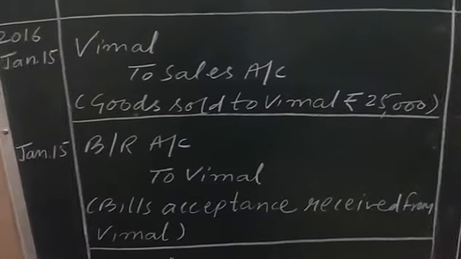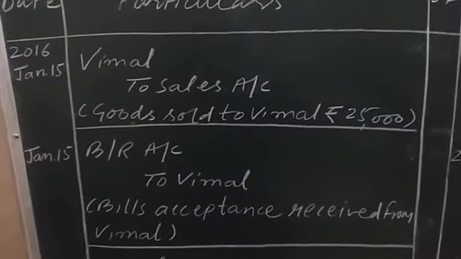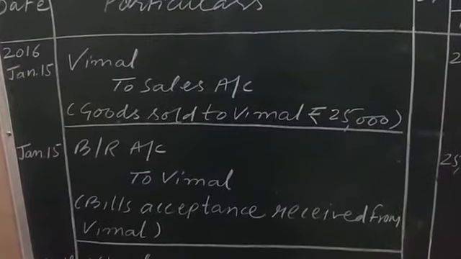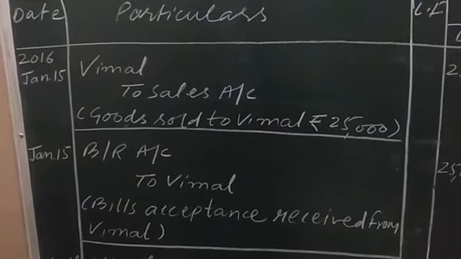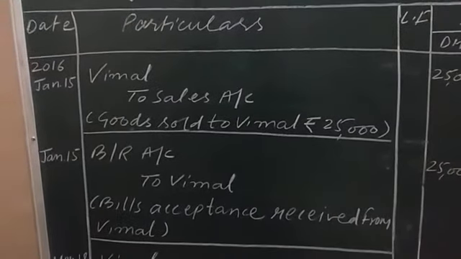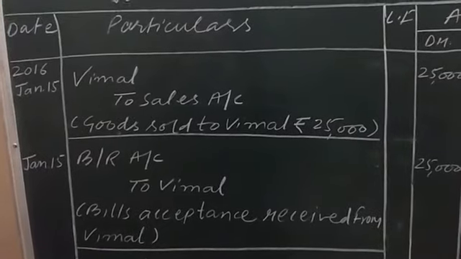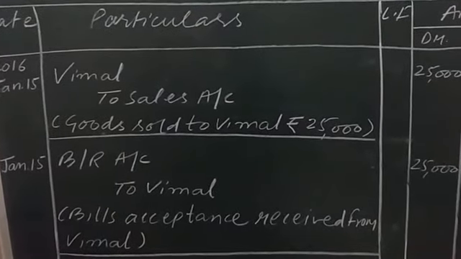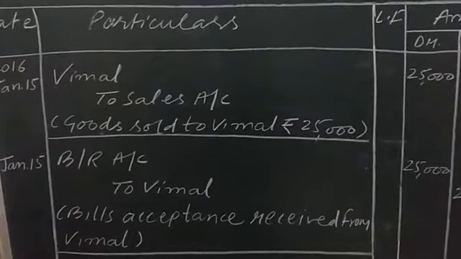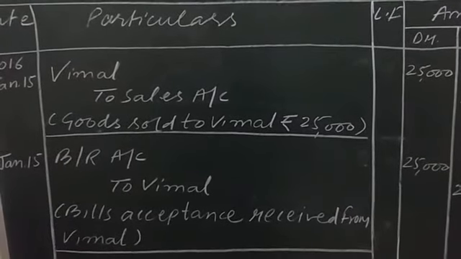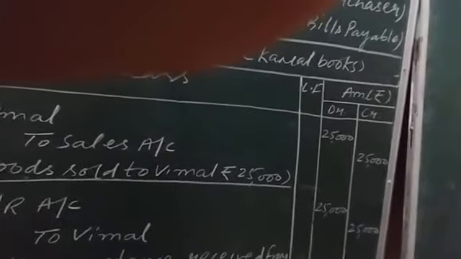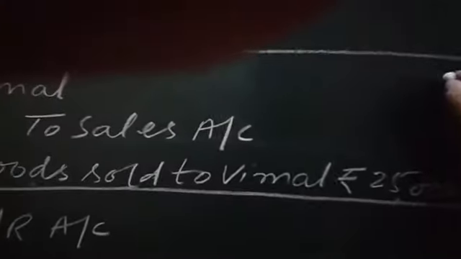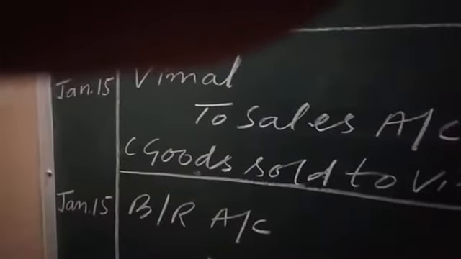When Vimal, that is the debtor, accepts the bill receivable, the place of Vimal, the debtor, will be occupied by another asset, that is bill receivable. So bill receivable, another asset, will increase and will be shown on the debit side, right?